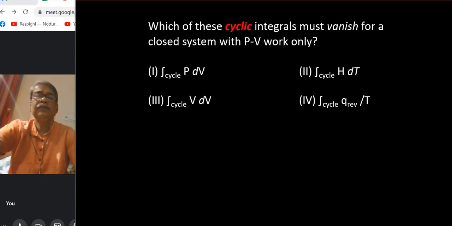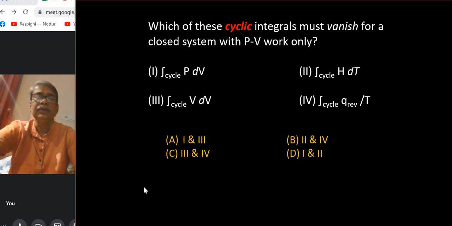The basic preliminaries. First of all, which of the cyclic integrals must vanish for a closed system with PV work only? There are four integrals given, and the options are A, B, C, D: 1 and 3, 2 and 4, 3 and 4, and 1 and 2. If you look closely, you will find the answer to be C, and C means 3 and 4.